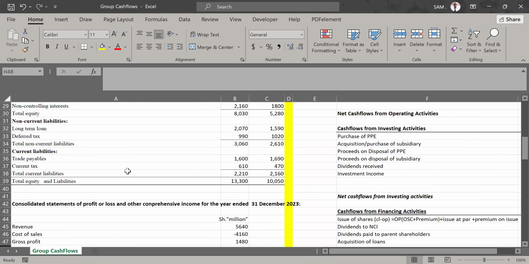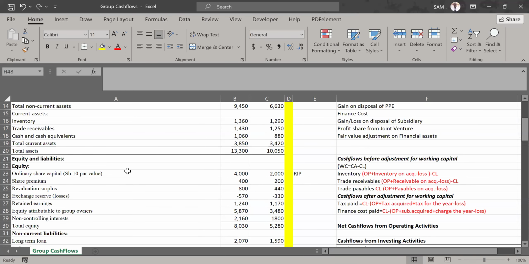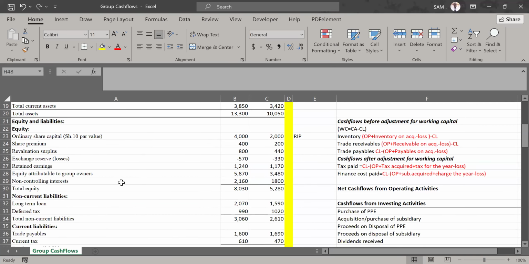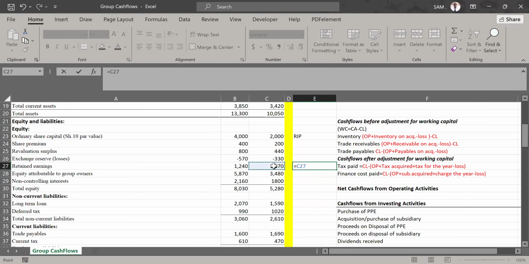Dividends paid, I've said we only look at the movements in the retained earnings because we pay dividends from retained earnings. Now, check the movements in retained earnings. The opening, and remember, retained earnings is affected by profit for the year. Where is retained earnings? It is here. Now, our opening retained earnings is 1170. You see that? 1170. What affects it is profit for the year or profit after tax. Remember the statement of changes in equity? Yes. Now, we are adding profit for the year to the opening balance.